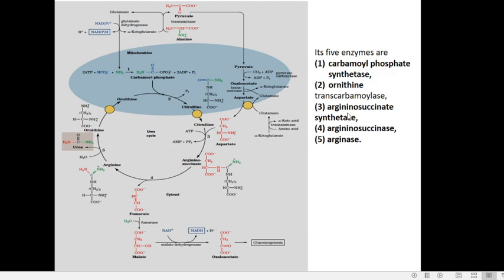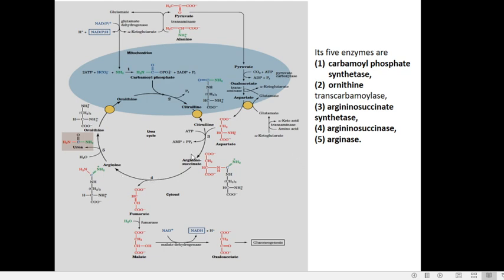Now the third reaction. The third reaction is catalyzed by the enzyme argininosuccinate synthetase. In the previous step we got citrulline. In this step, citrulline, which has a ureido group, combines with aspartate to form argininosuccinate. The ureido group of citrulline condenses with the amino group of aspartate to form argininosuccinate, and here also ATP is used up and converted to AMP and pyrophosphate. Now the fourth step.